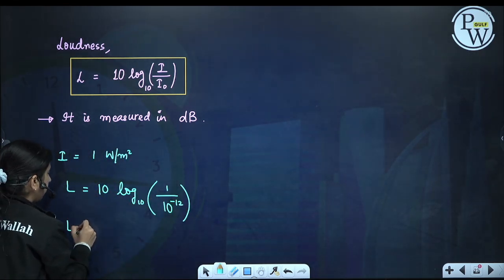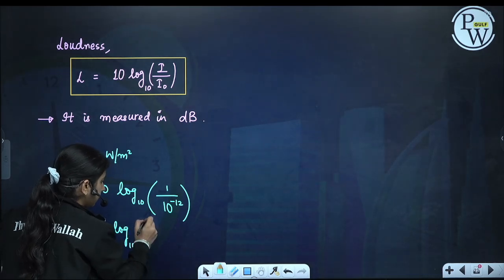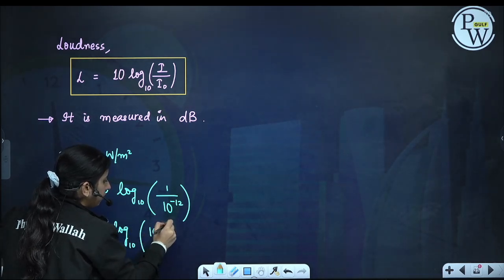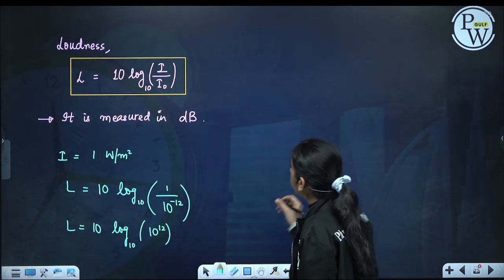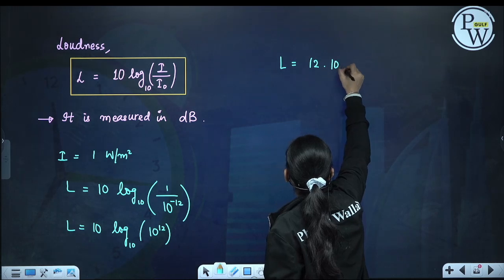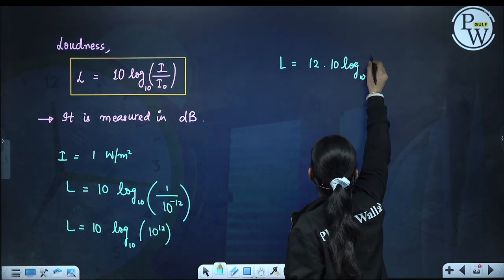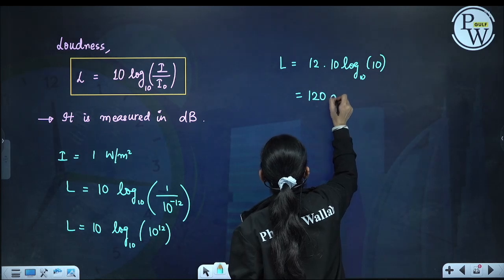So this will become 10 log to the base 10 of 10 raised to the power 12. Use the power rule: 12 will come forward, into 10 log to the base 10 of 10. This will become 1, and we will get 120 dB.